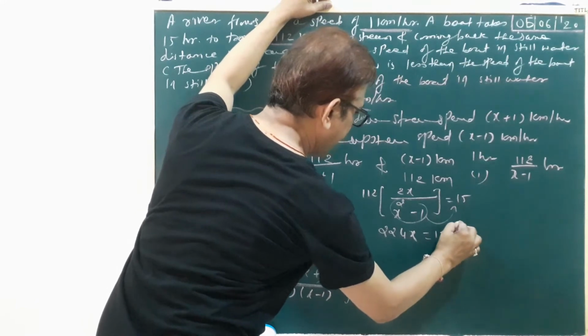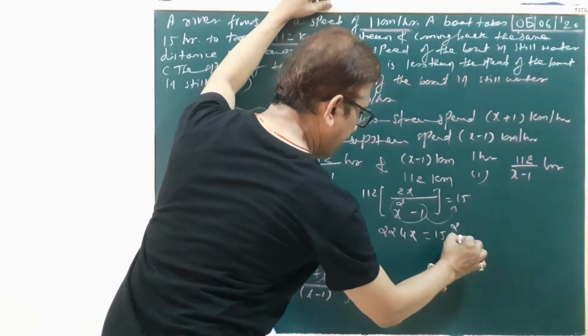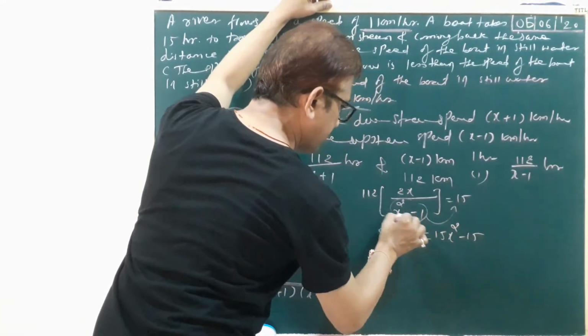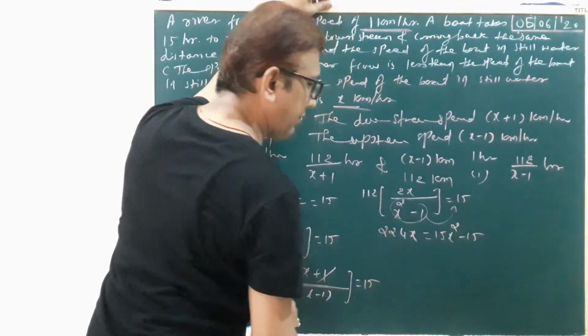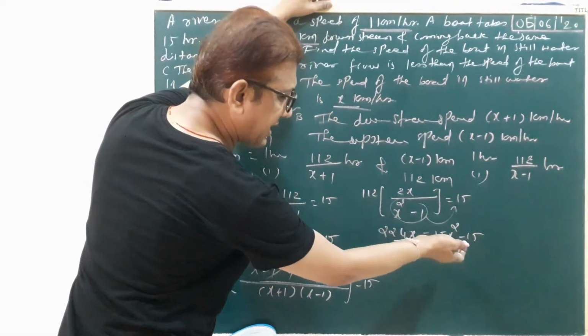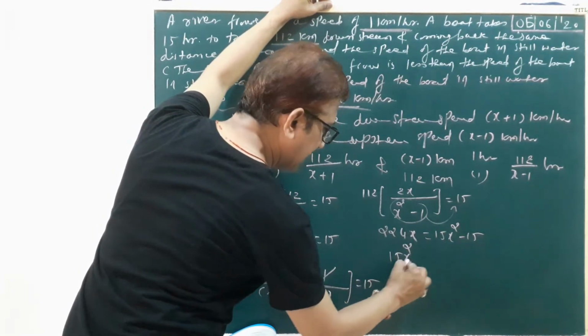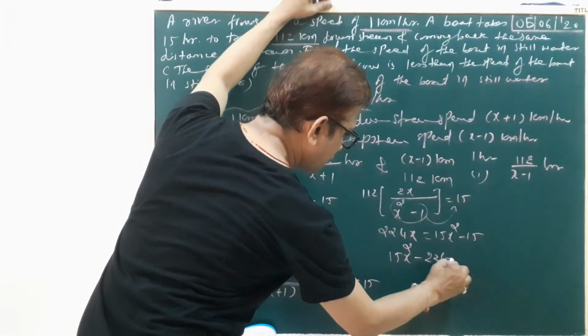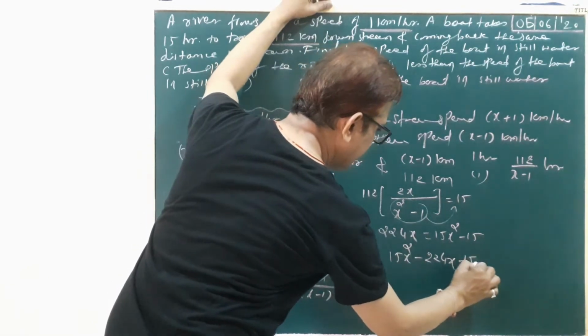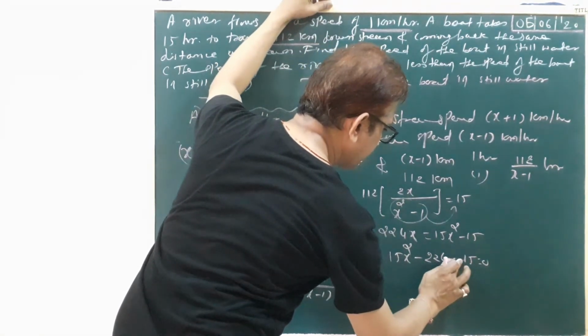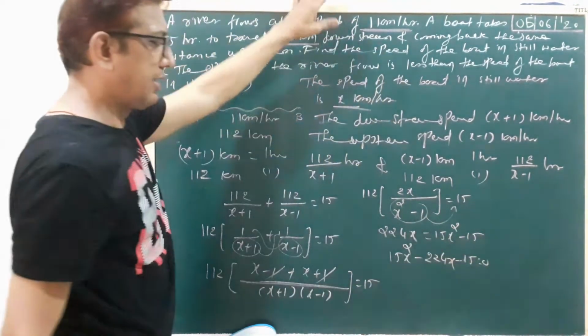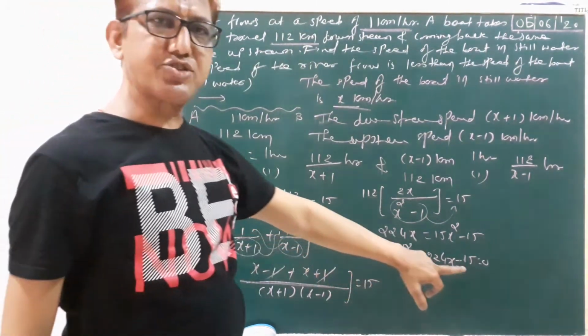So here 15x square minus 15. 15 into x square, 15x square, 15 ones are 15. Now 224 in right side and middle term. So we write a quadratic equation, 15x square minus 224x minus 15 equal to 0. Okay? This is our quadratic equation.